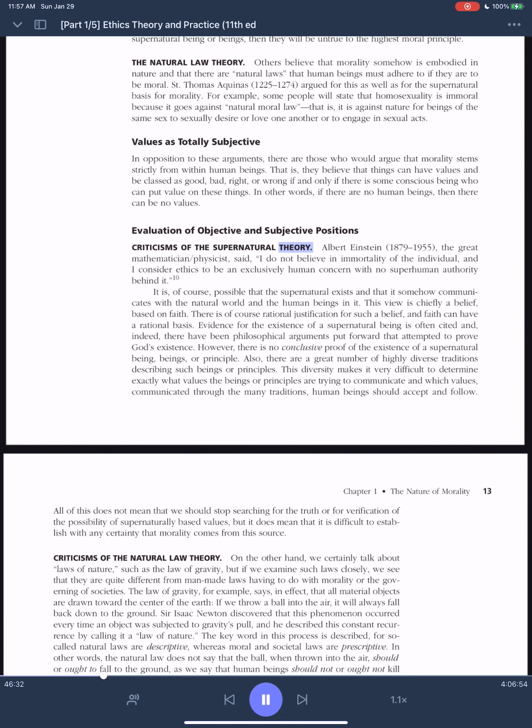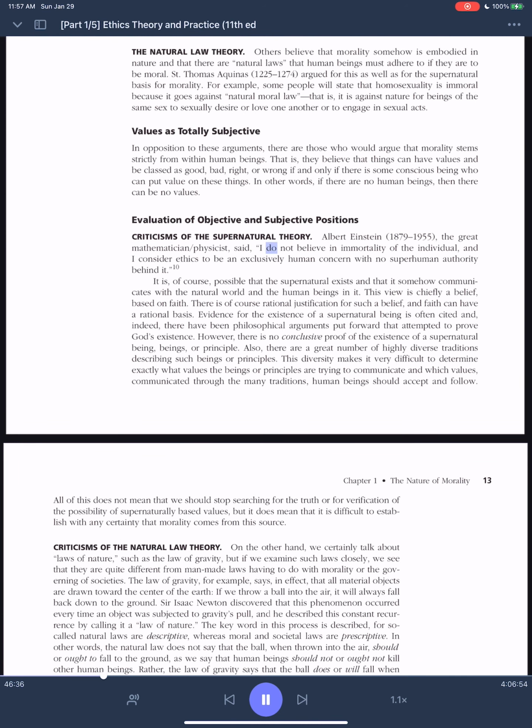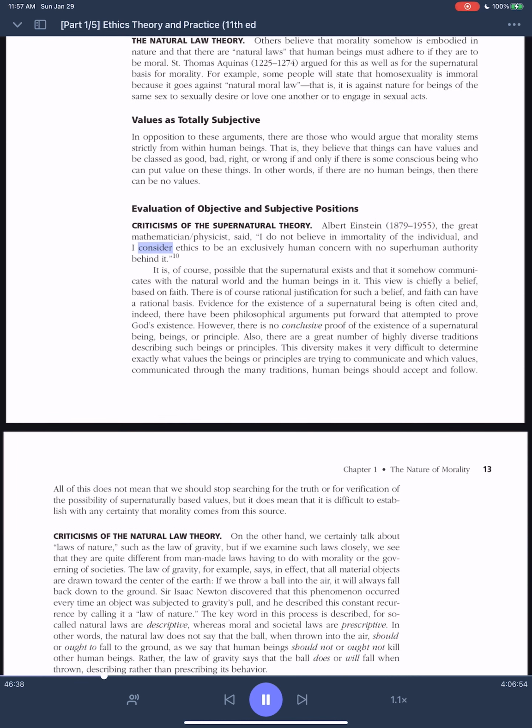Evaluation of objective and subjective positions. Criticisms of the supernatural theory. Albert Einstein, 1879-1955, the great mathematician-physicist, said, "I do not believe in immortality of the individual, and I consider ethics to be an exclusively human concern with no superhuman authority behind it."